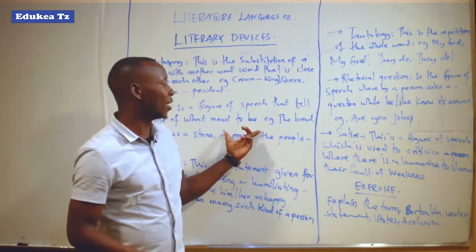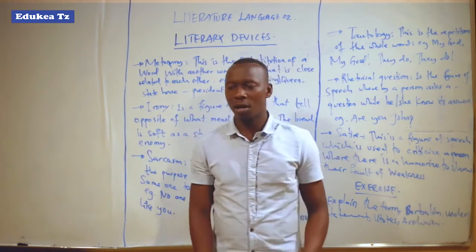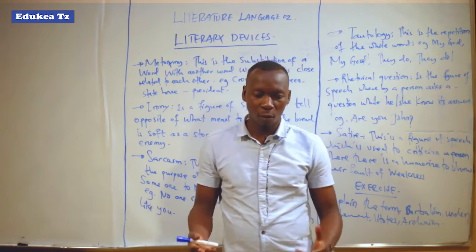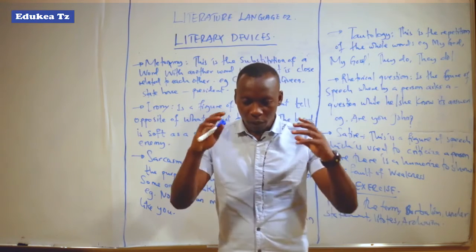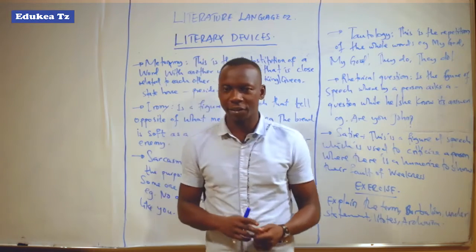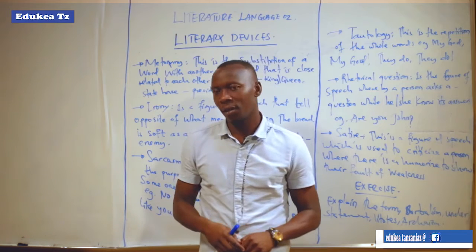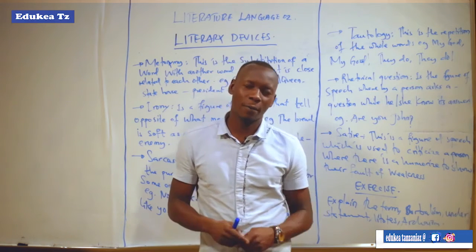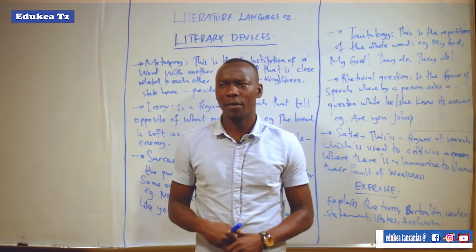So here we have used irony to show that irony is a figurative language that is used to explain the difference, or the opposite, of the reality. Example, you can call your friend, you are my enemy. Oh, my brother, I love you so much.